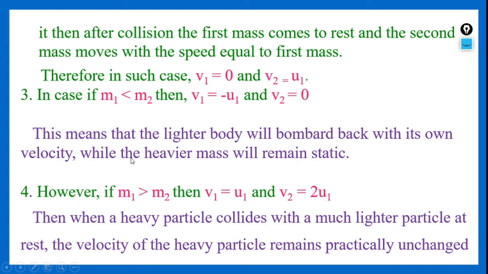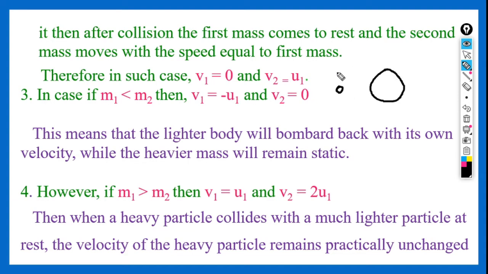Next case, I will show here. This is a small body, and this is a very heavy body. So this is m1, which is very less when compared to m2. This is at rest, that means u2 is equal to 0. The second mass is at rest, and this is coming towards it.